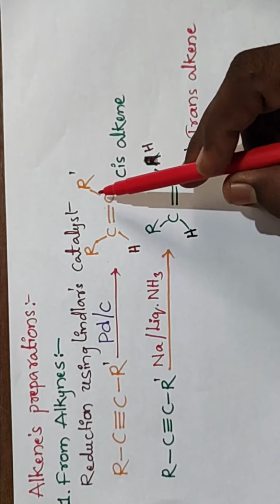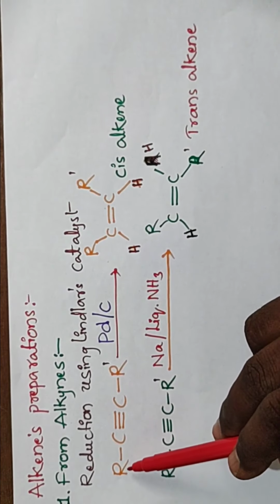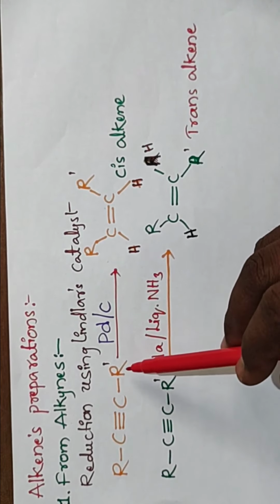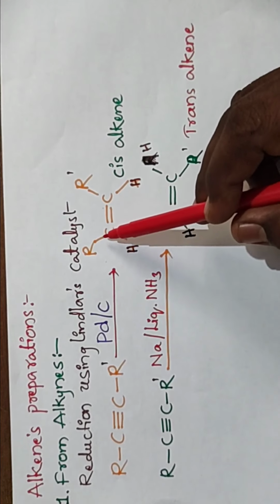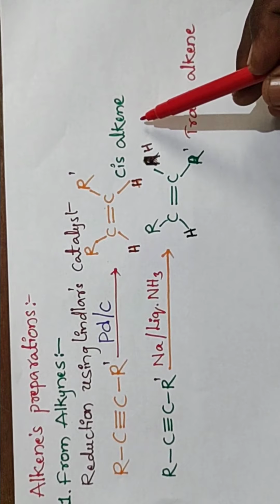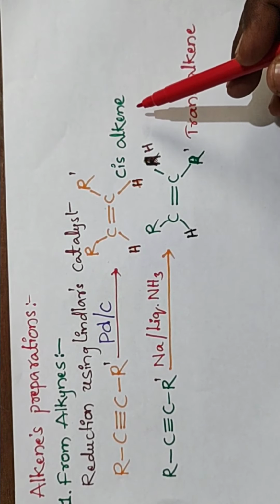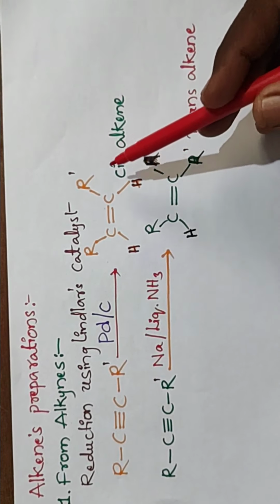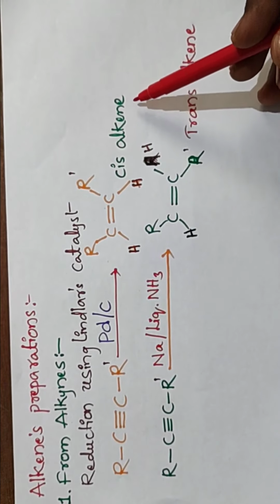Which type of alkene? Cis alkene. So we take this alkyl group R dash, and we get R C double bond C R dash, the cis alkene. What is meant by cis alkene? Same side spatial arrangement of the atoms or groups. Same side, that is a cis alkene.